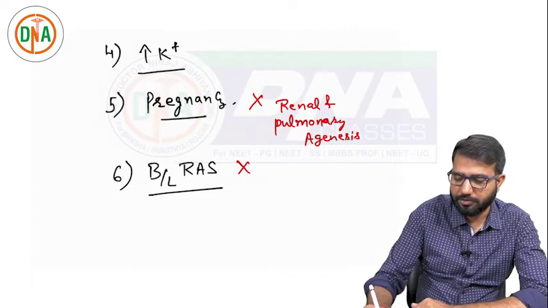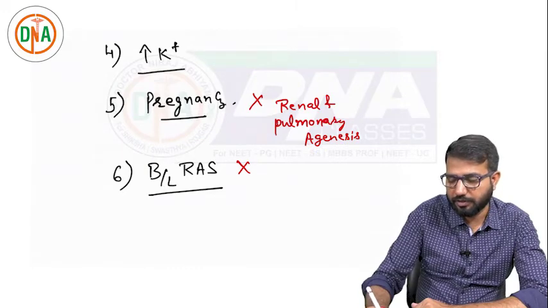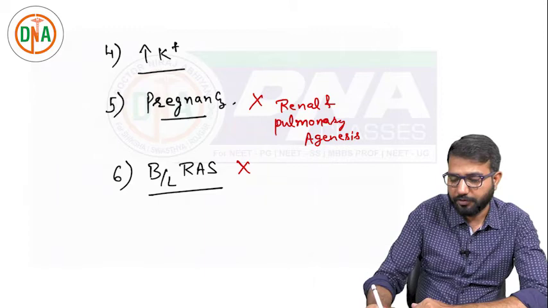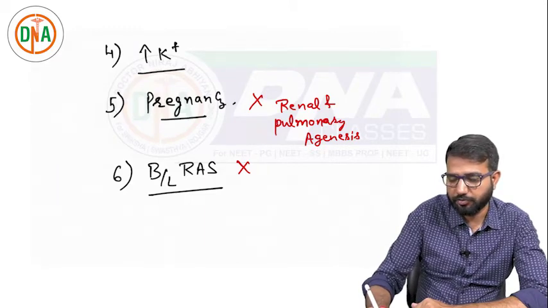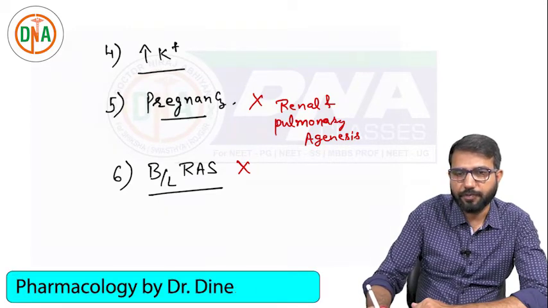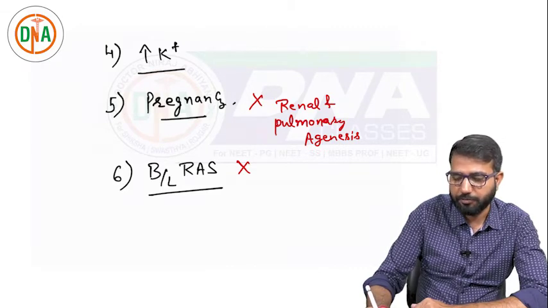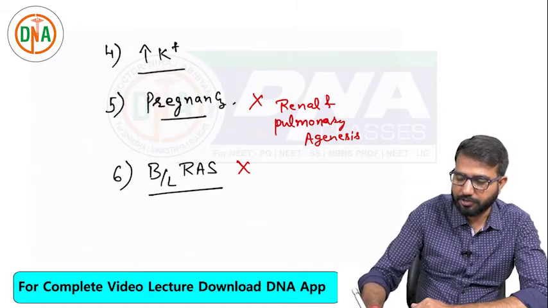So what happens? There is already slow blood flow because of the stenosis, very low blood flow. If you use these drugs, they act on the capillaries in the glomerulus, and the arterioles will be dilated. Because of that, the filtration pressure will be decreased.